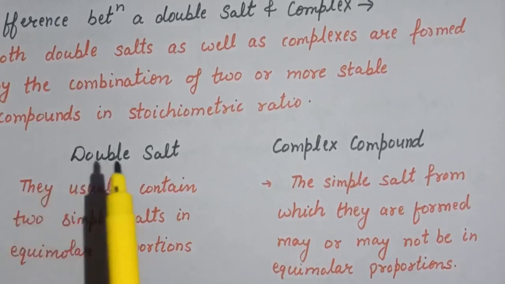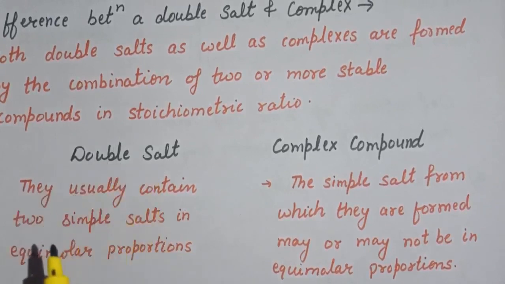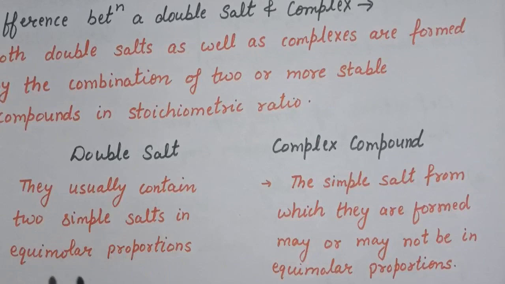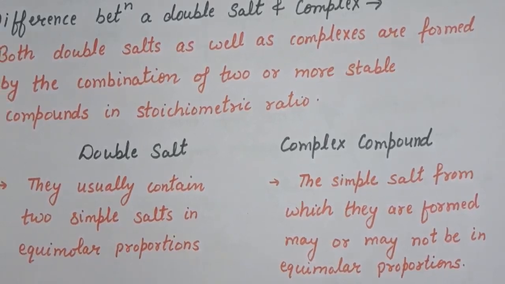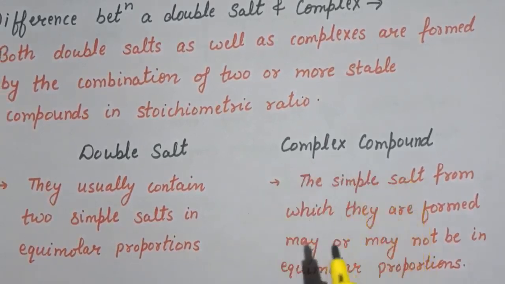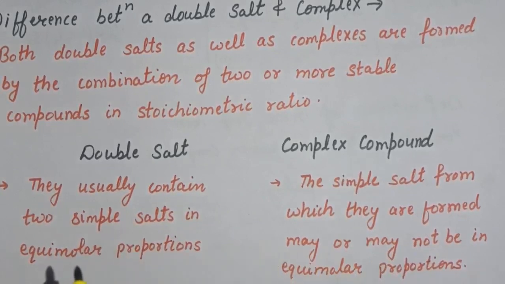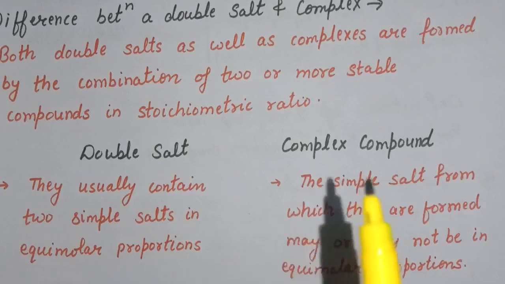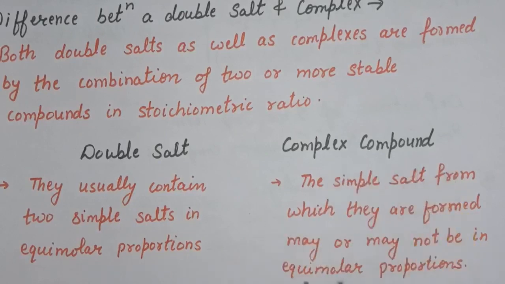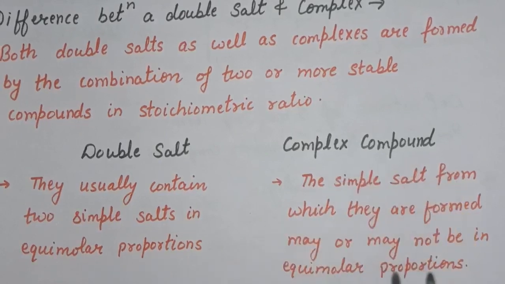First difference is double salts usually contain two simple salts in equimolar proportions. Whereas in case of complex compound, the simple salts from which they are formed may or may not be in equimolar proportions.